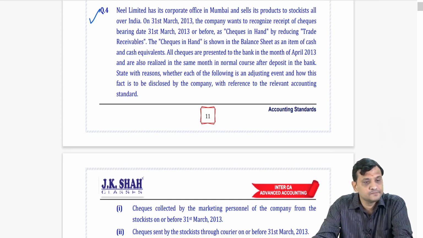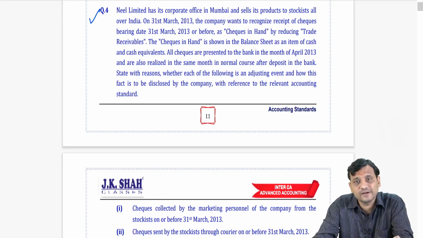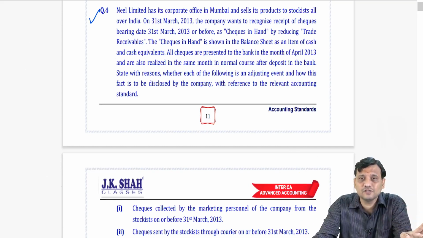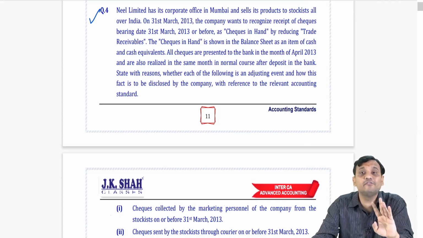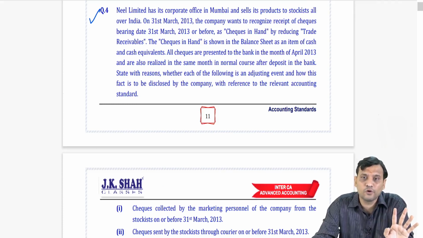Now see friends, the company is getting possession of the check when? After 31st March. But on the check, the date is given what? The check date is either 31st March or before 31st March. So the question arises, should we recognize these checks in hand? In that they have asked two parts. Number 1, the checks have already been collected by the marketing personnel, and number 2, the checks have not been collected by marketing personnel, but our customers have dispatched the checks, have sent the checks through courier, and we haven't received them. These are the 2 points.